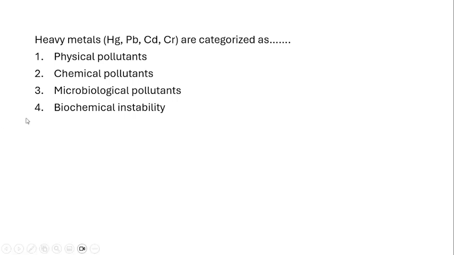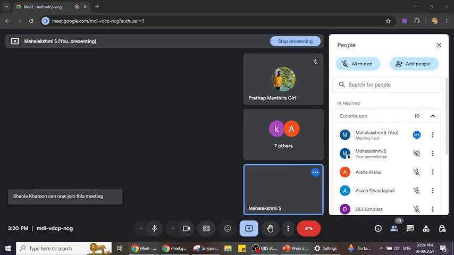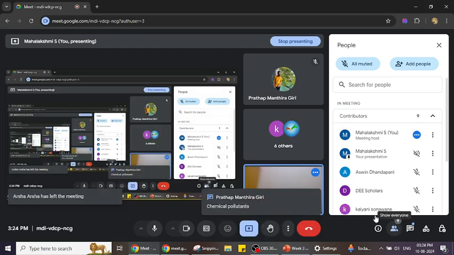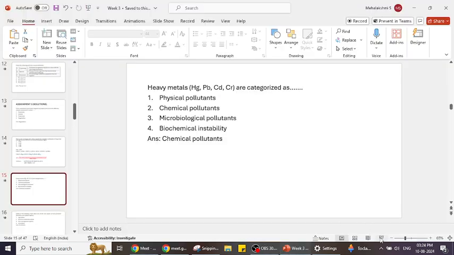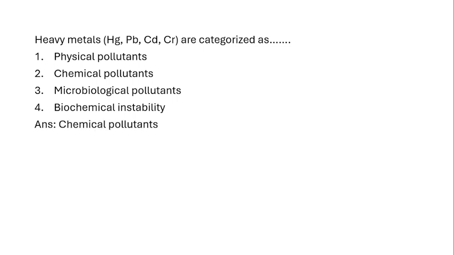Next. Heavy metals, Hg, Pb, which is mercury, lead, cadmium, and chromium, are categorized as physical pollutants, chemical pollutants, microbiological pollutants, or biochemical instability. So, what is the answer? Any idea how these heavy metals are categorized? Or heavy metals coming under physical, chemical, microbiological, or biochemical? Yes, chemical pollutants. So the right answer is chemical pollutants.